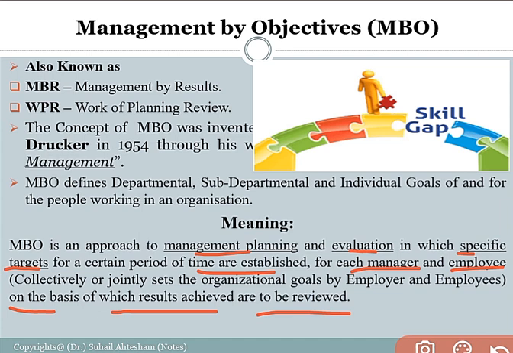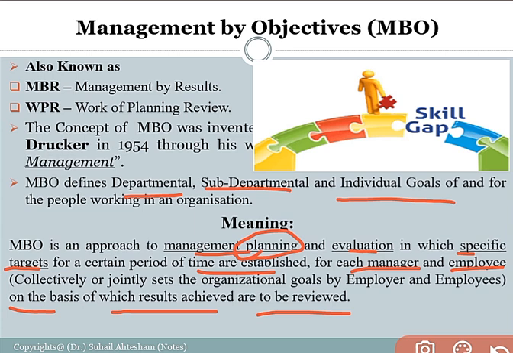So, according to the concept of management by objective, the organizational goals are set collectively or jointly with the help of the employer and employees. It depends on the efficiency of the employer and employees, and the coordination between the management and the people who are working in the organization. Basically, management by objective is concerned with planning: planning of the departmental, sub-departmental, and individual goals of the organization, planning of the organizational objectives, and planning of the departmental goals of the organization.